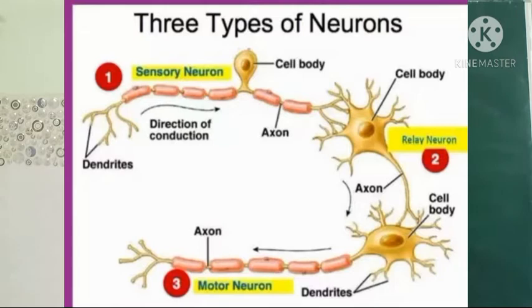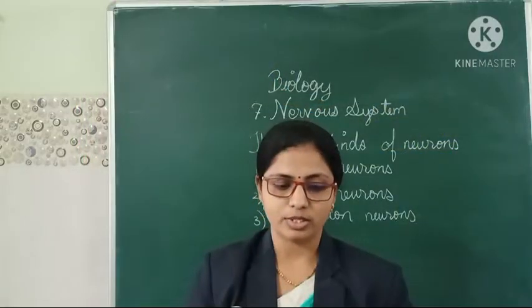Association neurons transmit impulses from one neuron to another neuron. The neurons do not actually touch each other. They communicate with one another via synapses. A synapse is a small junction used for communication between two neurons, where the axon terminal of one cell impinges on the dendrite of another. So this is about the association neurons.